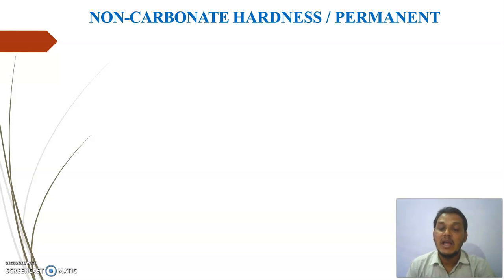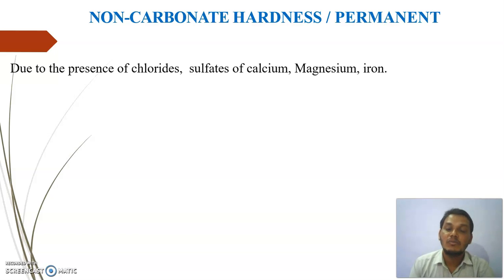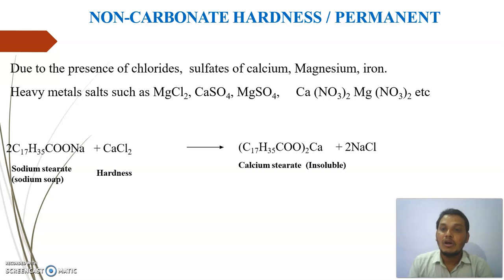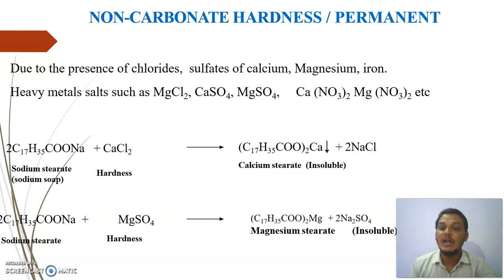Okay. Then the second type is non-carbonate hardness, which is also called permanent hardness or non-alkaline hardness. It is a characteristic of water and it is due to the presence of dissolved salts of metals other than carbonate and bicarbonate. It is called your non-carbonate type of hardness.